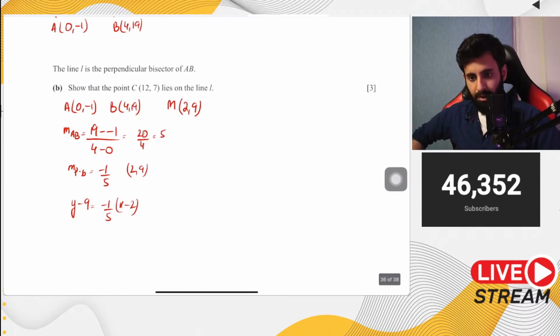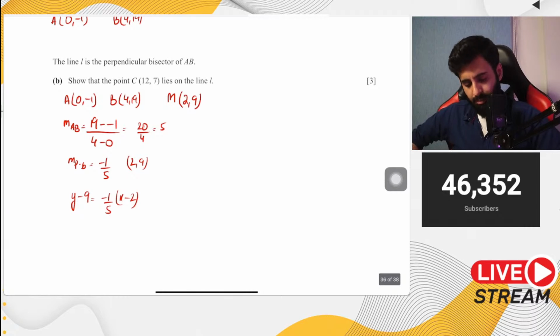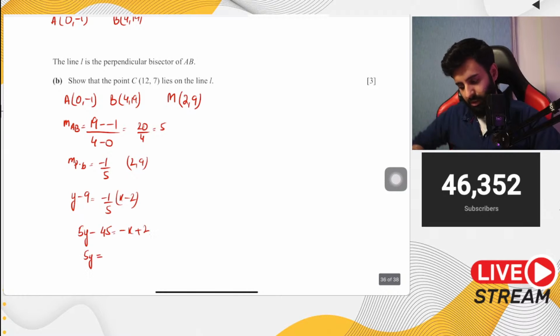Yes, for a perpendicular bisector, we take the negative reciprocal. I don't see the minus sign in the equation that you've written. It's minus 1 upon m. Okay, so we cross multiply. So 5y minus 45 equals minus x plus 2. Basically, you don't even have to simplify because all you have to do at the end of the day is just plug in the point. But let's do it for the sake of writing it nicely.